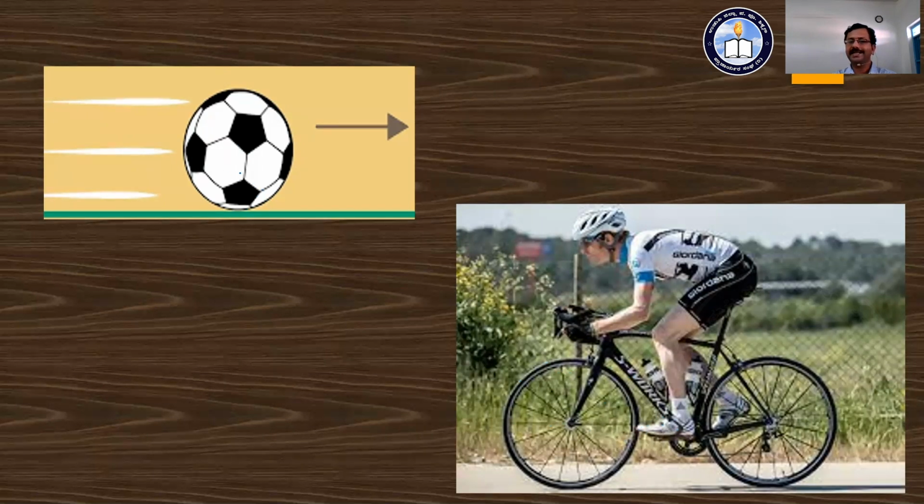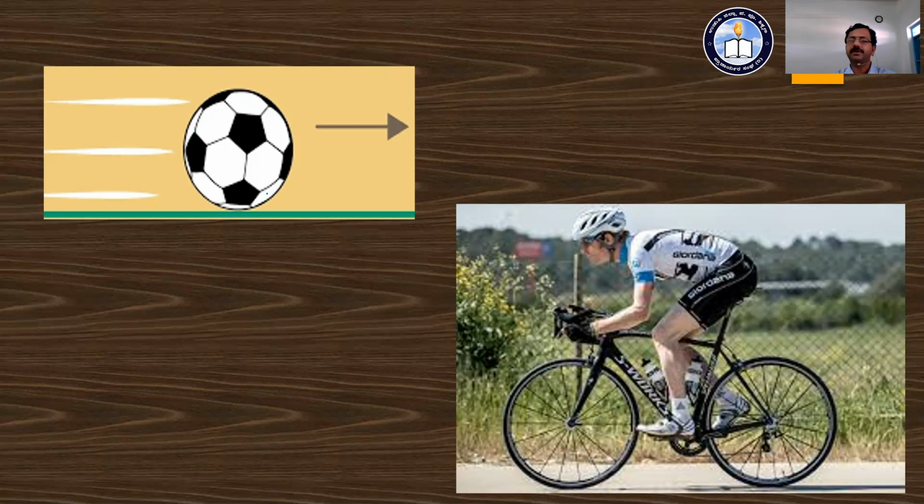The two solids are in contact. And here also, the wheel of a bicycle and the road surface are in contact. Once the two surfaces are in contact, what happens there? Some force is going to develop. And that force which develops between the two bodies, that is, solid materials in contact, is nothing but friction.